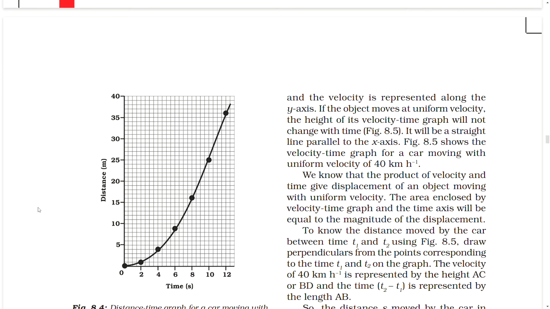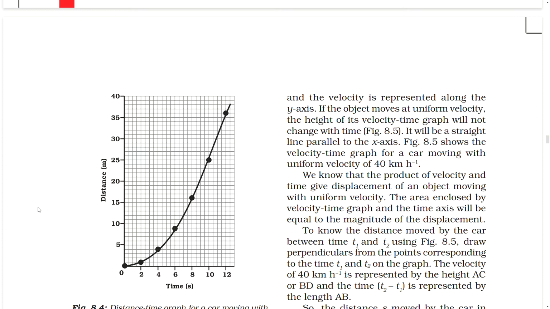If the object moves at uniform velocity, the height of its velocity-time graph will not change with time. It will be a straight line parallel to the x-axis. The figure shows the velocity-time graph for a car moving with a uniform velocity of 40 km per hour. We know that the product of velocity and time gives the displacement of an object moving with uniform velocity. The area enclosed by the velocity-time graph and the time axis will be equal to the magnitude of the displacement.